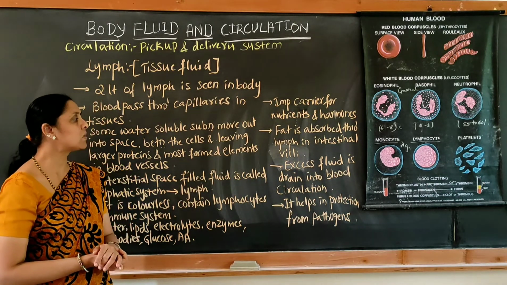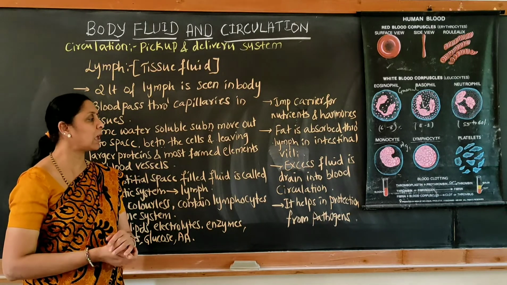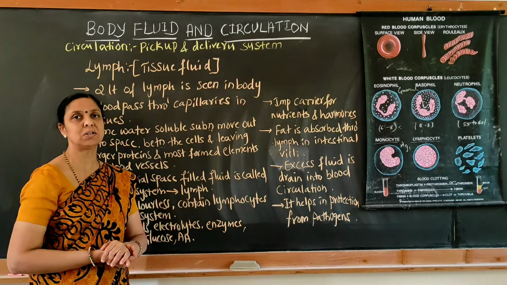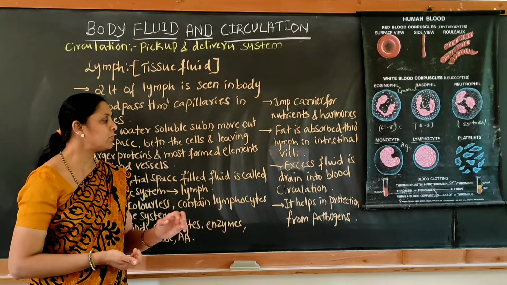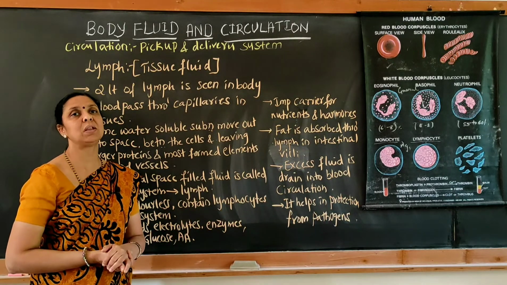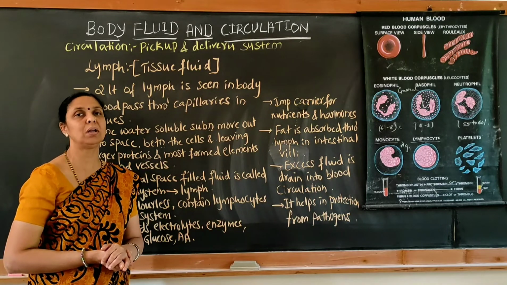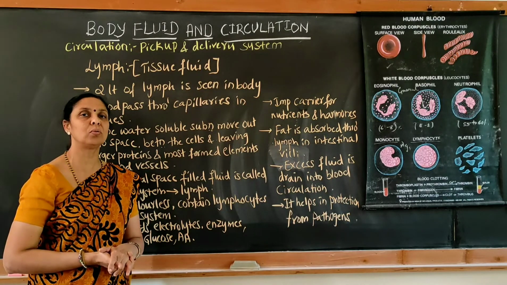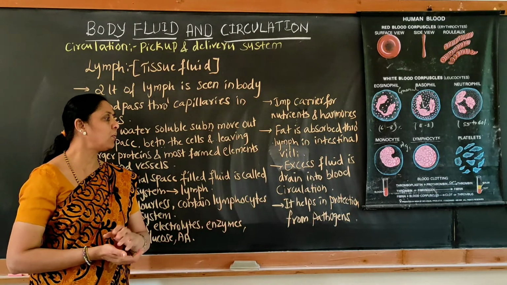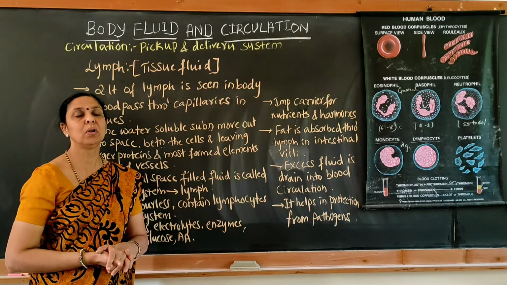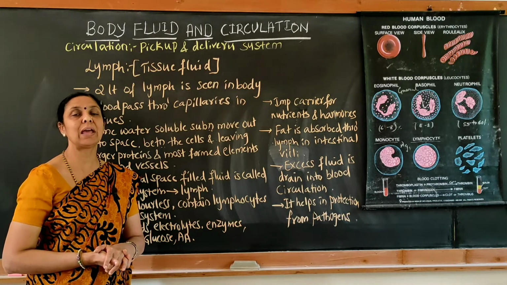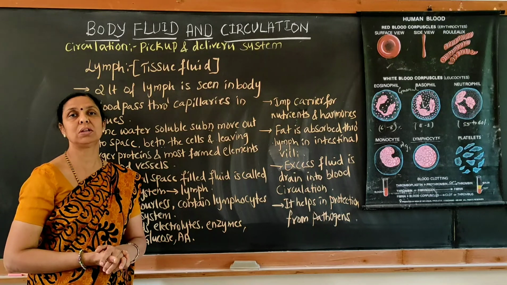Okay. So excess fluid present in the lymph can be drained back into the blood circulation. In this way the lymph is also an important fluid in our body system. Along with the blood, lymph also plays a very important role. Okay. And it is helpful in protection from phagocytes or pathogens, and is especially beneficial in the immune response.